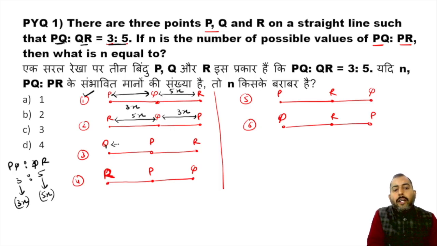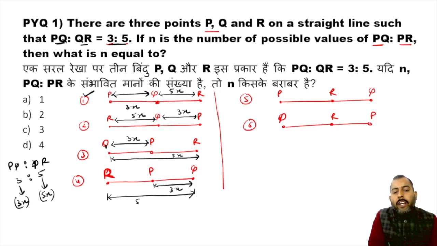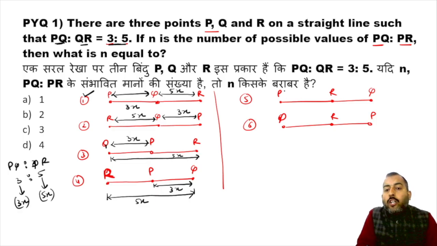P to Q, distance is 3x, and Q to R, distance is 5x. Similarly, P to Q, distance is 3x, and Q to R, this complete thing, distance is 5x. Next, P to Q, distance is 3x, and Q to R, distance is 5x. This arrangement is not possible.